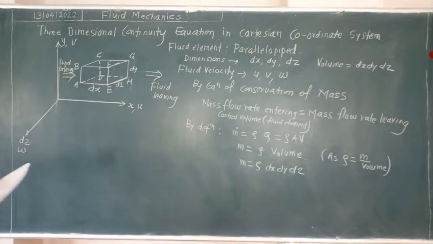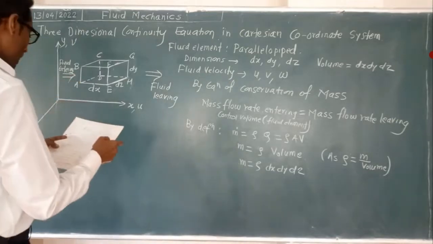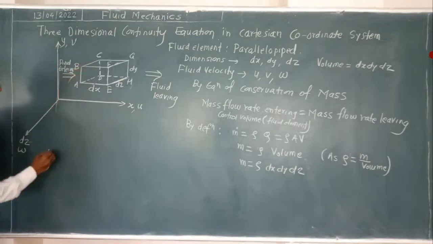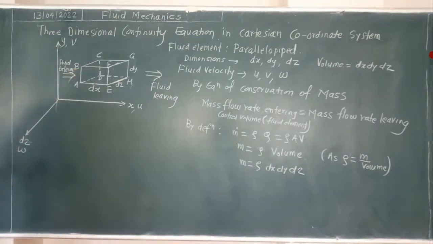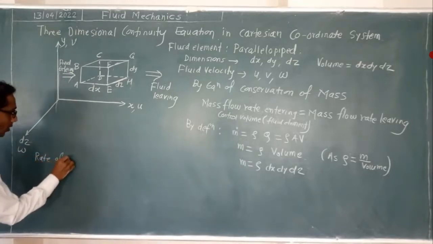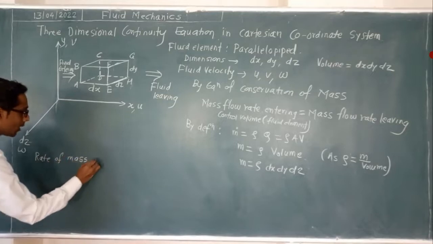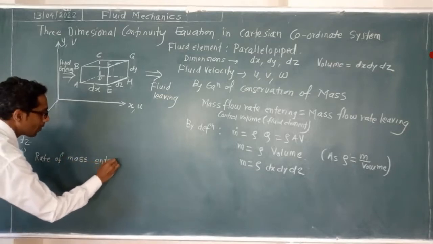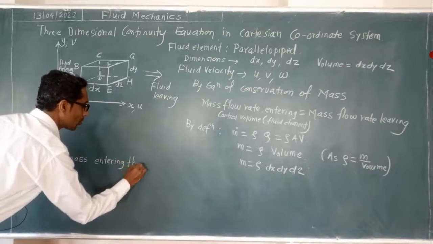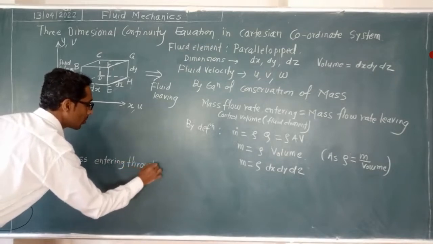Okay, now we will have the rate of mass entering through the left side face ABCD. So write down here, rate of mass entering through ABCD.